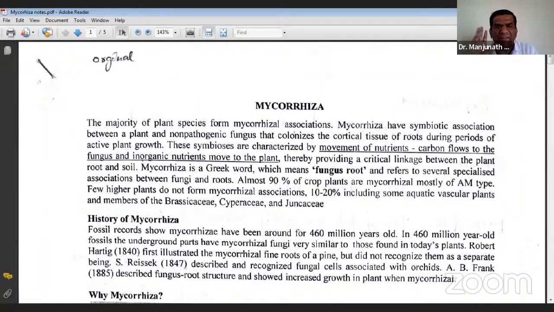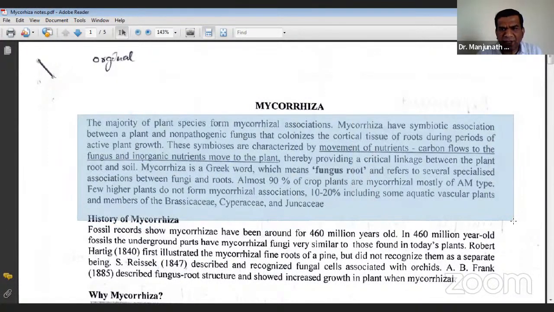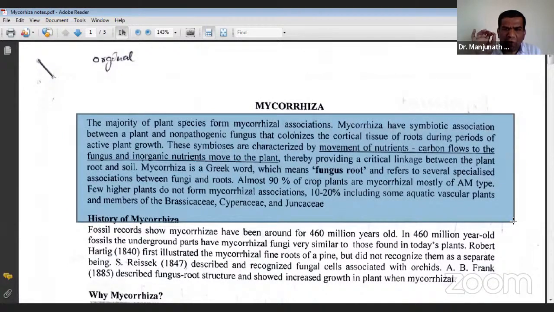Now it is only AM fungi. This point is to be noted. And the rest of the plants, like trees, particularly forest trees, it is ectomycorrhiza. So I hope you have noted the important points from this paragraph for focusing on the exam.